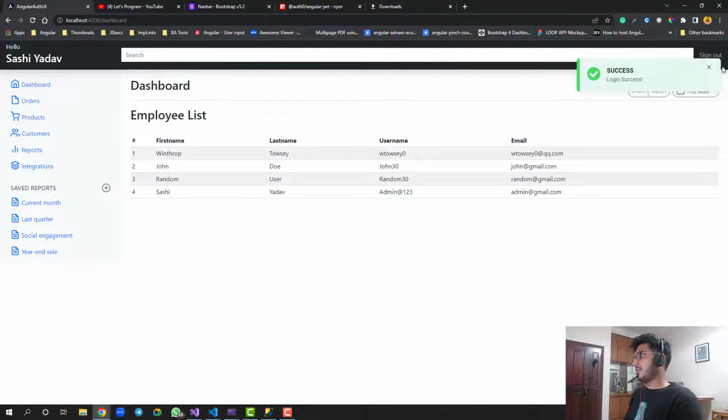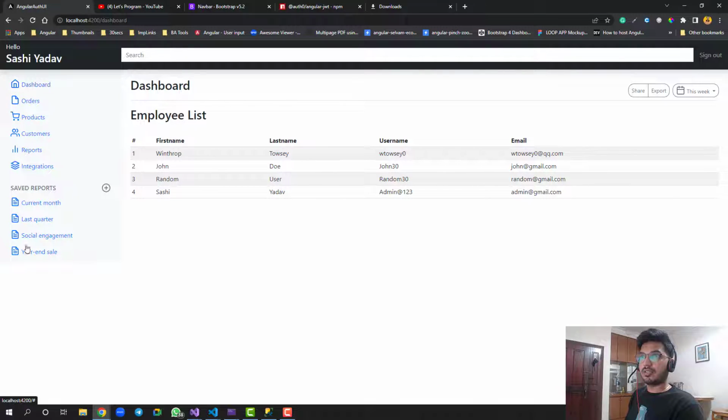Okay, and that's how we can do it. Now I can see the name again. But now what I need to do is, if you are a user, if someone is accessing via user, he should not see all this sidebar. He should only see this dashboard for the employee list. That's it. He should only see the employee list. He should not see the sidebar. So we can make use of it via the service we have created.